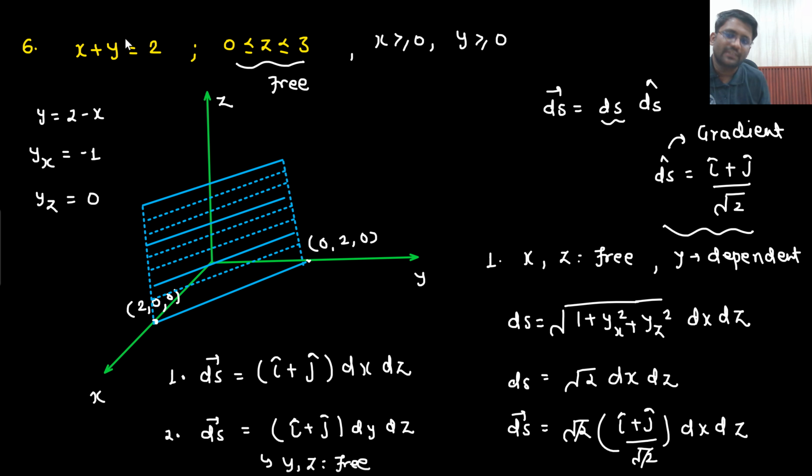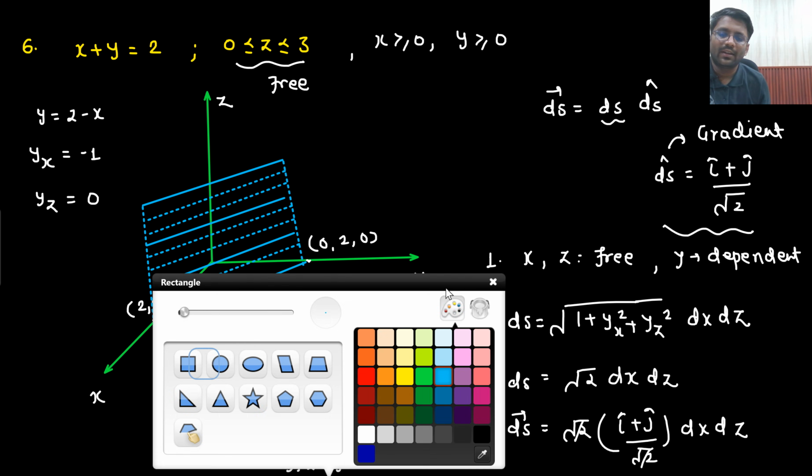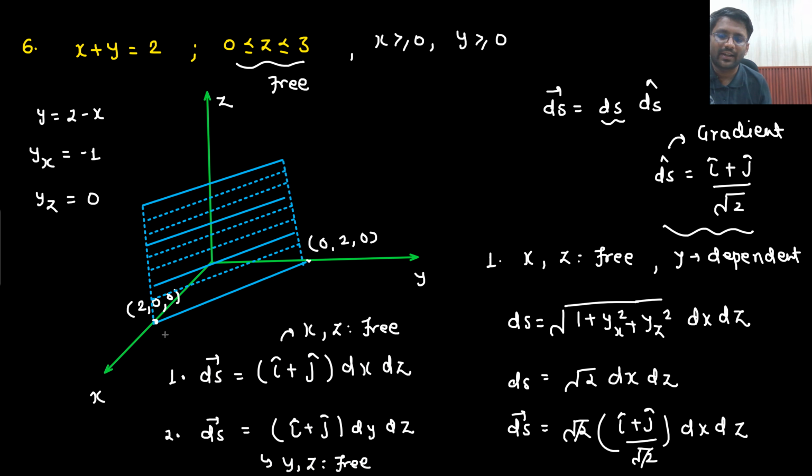This is the case of y and z free. If you consider y and z as free, because in this equation you know that sir, if x is free then y will be dependent, if y is free then x will be dependent. So I am considering y and z as free, then this is the answer. If I have considered x and z as free, then this is the answer. So both answers are correct, only whichever is necessary in your examination, that we will take.